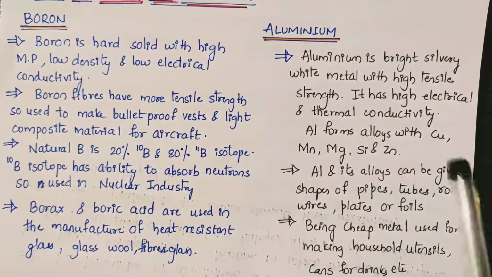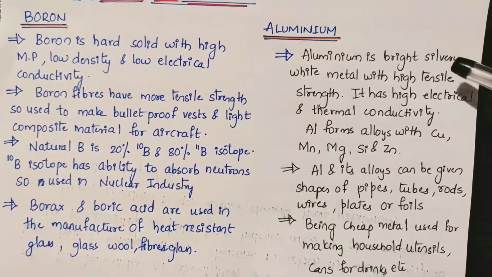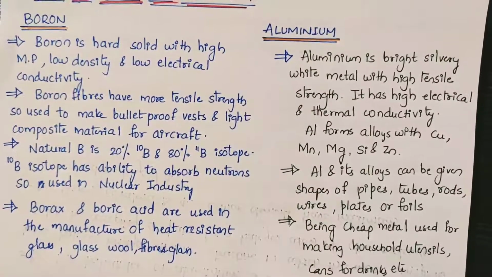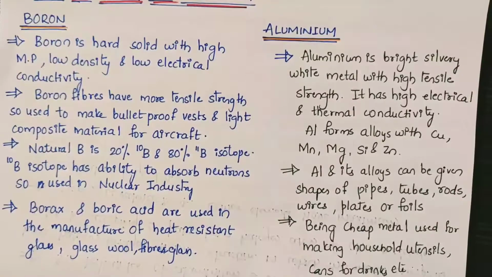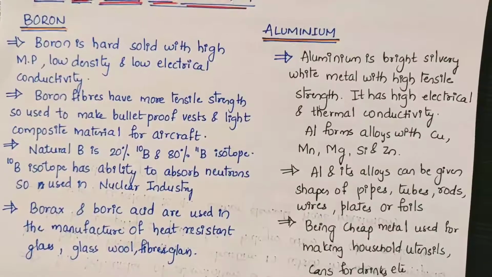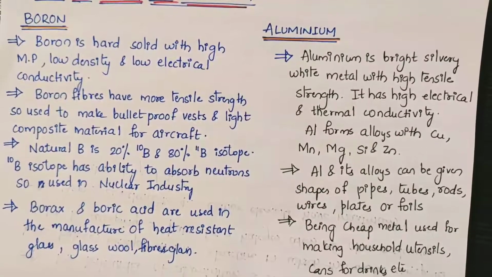When it comes to aluminium, it is a bright silvery white metal. You might have seen aluminium at home, because you have aluminium utensils. Aluminium is a bright silvery white metal which also has high tensile strength and high electrical and thermal conductivity.